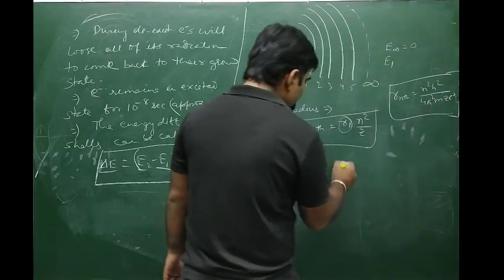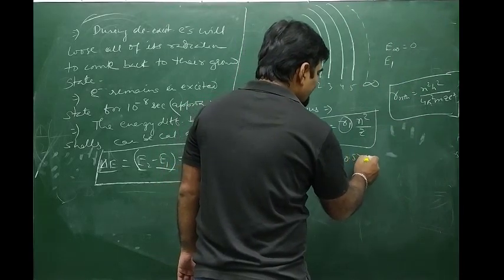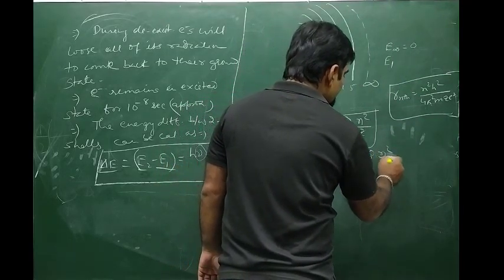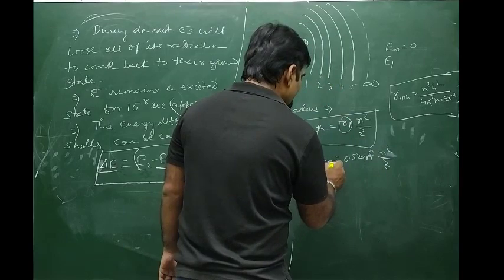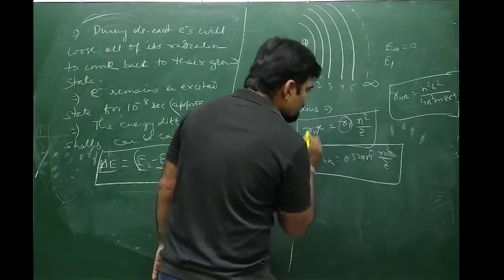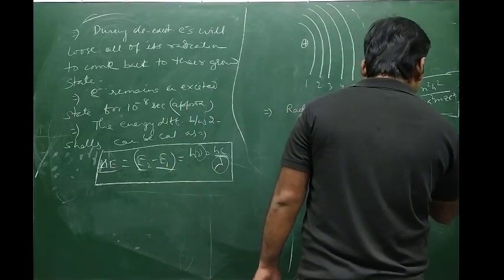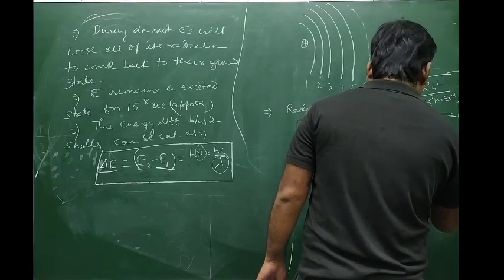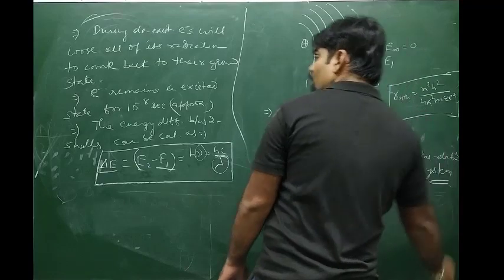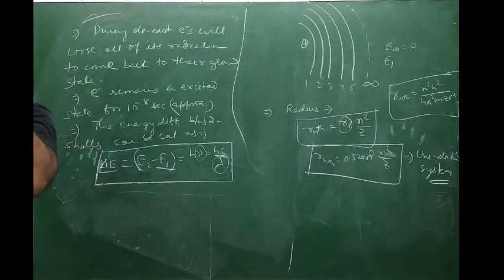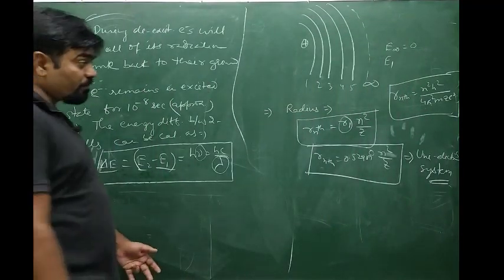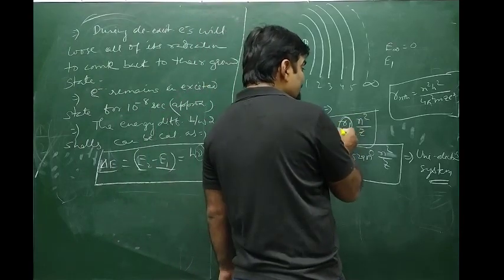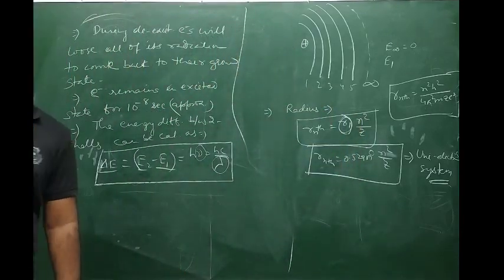The value of r1 is taken as 0.529 angstrom into n square by z. This is r nth. This expression is used for a uni-electronic system. Mind it, it is not for a multi-electronic system. For a multi-electronic system, you need to calculate r1 first.